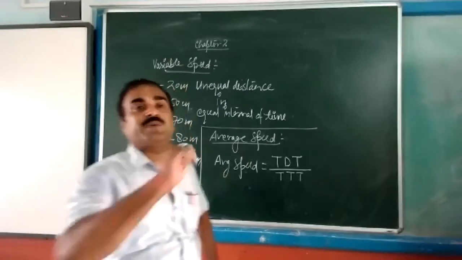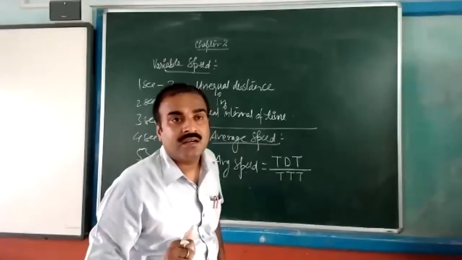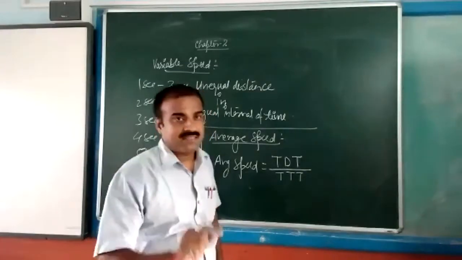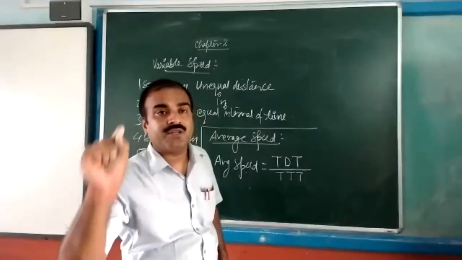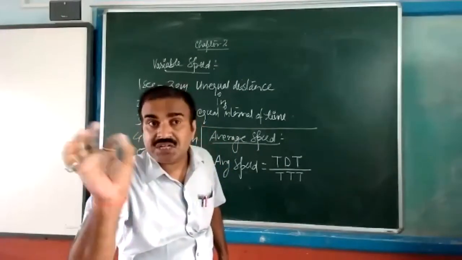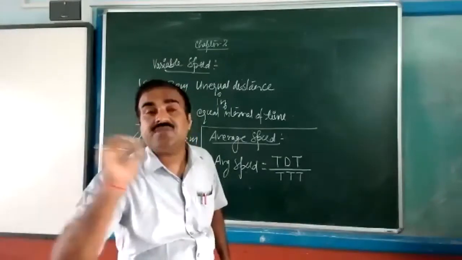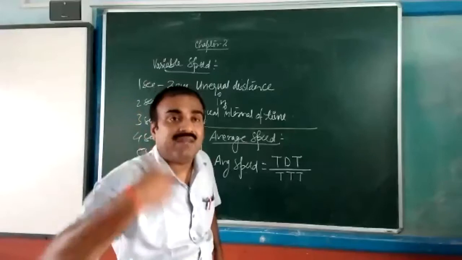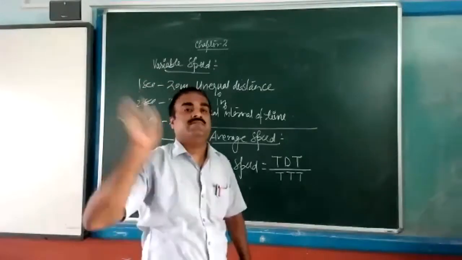In this one you have to consider how much distance it is traveling. Just see the definition of speed. What is the definition of speed? Sir, the distance traveled per unit time. Yes, the distance traveled per unit time. Unit you are making as a constant. Unit means, if it is going to change, it will change unit by unit. Not all of a sudden are you going to change the time.